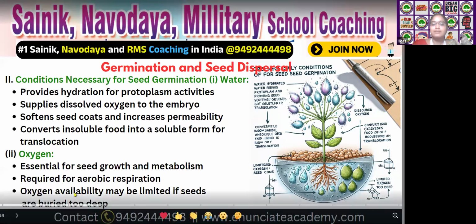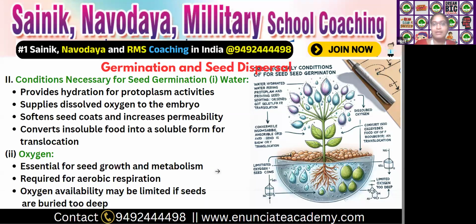Oxygen availability may be limited if seeds are buried too deep. If the seed is buried too deep in the soil, the oxygen is very limited, and in that condition the seed can't grow into a new plant. So what are the conditions for seed germination? Water and oxygen. Do you understand until now? Please raise your hands. Students, very good.